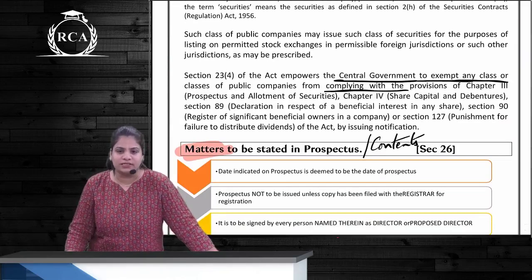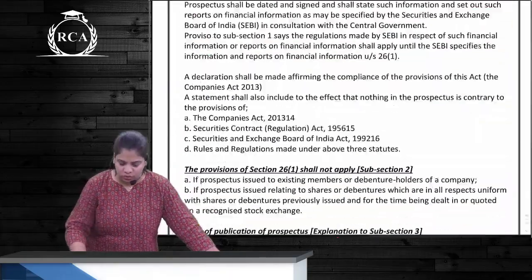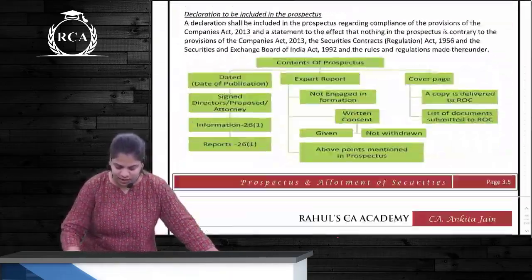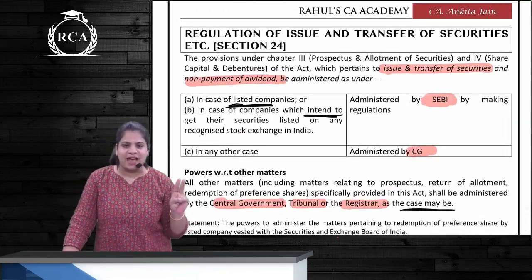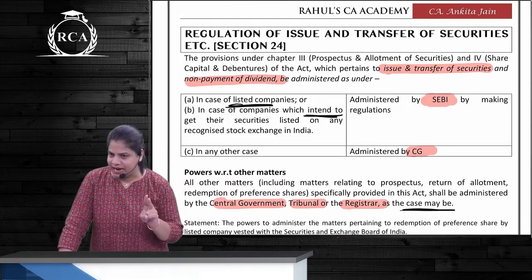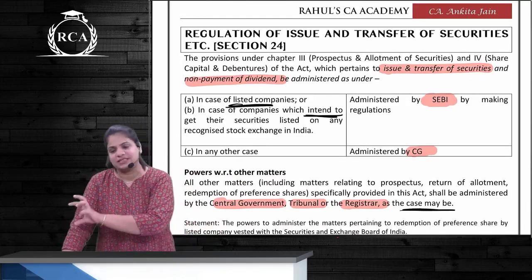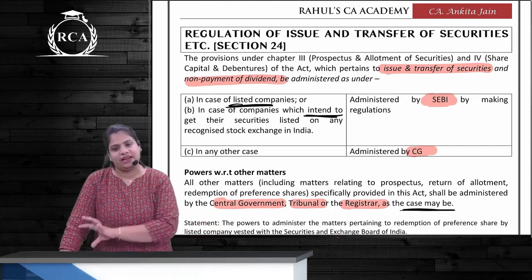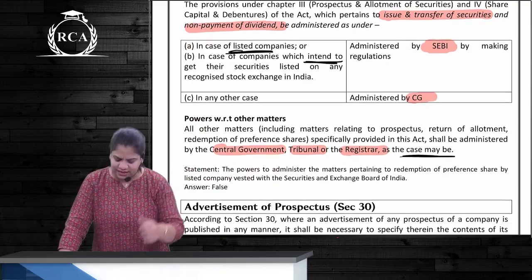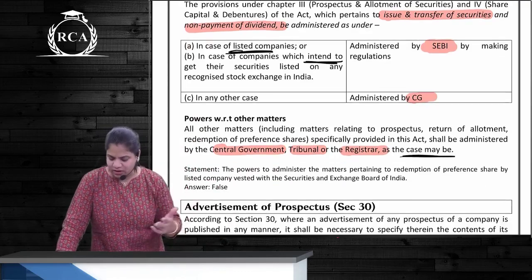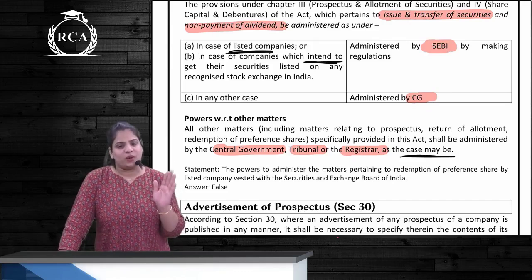24 is what? 24 is administration. So there can be two types of issues in life. What are the two types of issues? Issue and transfer of securities and non-payment of dividend. If it is this issue, if it is a listed company, then the authority is SEBI, and if it is unlisted, then it is CG. Other than these two issues, if it is anything else, then either CG or tribunal or registrar, as the case may be. So this is section number 24.